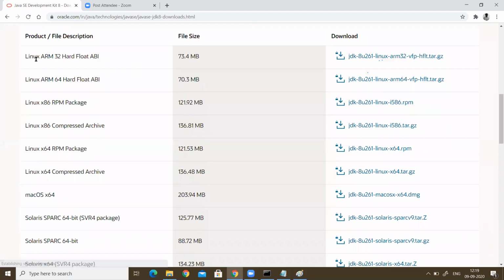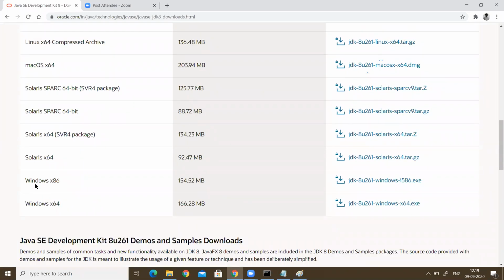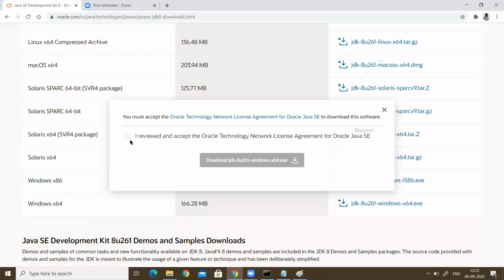See here: Linux, Mac OS, and Solaris, all these are operating systems. Here, Windows x86 means a Windows 32-bit architecture operating system, and this is a Windows 64-bit architecture operating system. Depending on your system, you have to choose. In my system I have 64-bit architecture, so I can download this one. Click on this, and it will ask you to review and accept. Just check it and download the JDK.